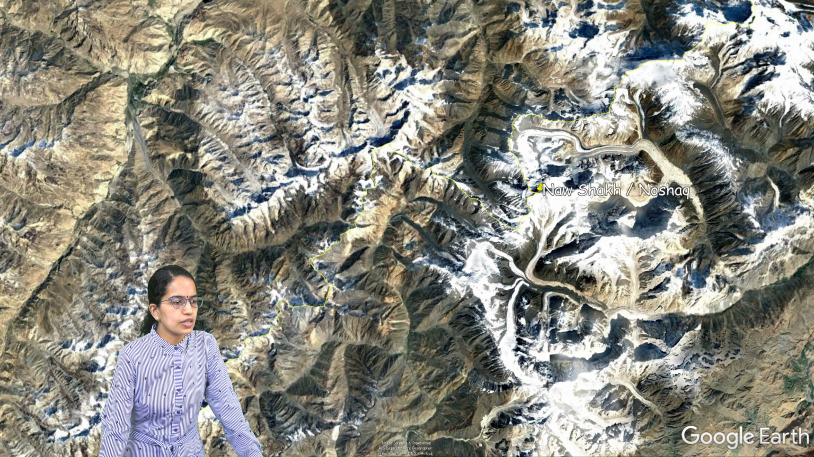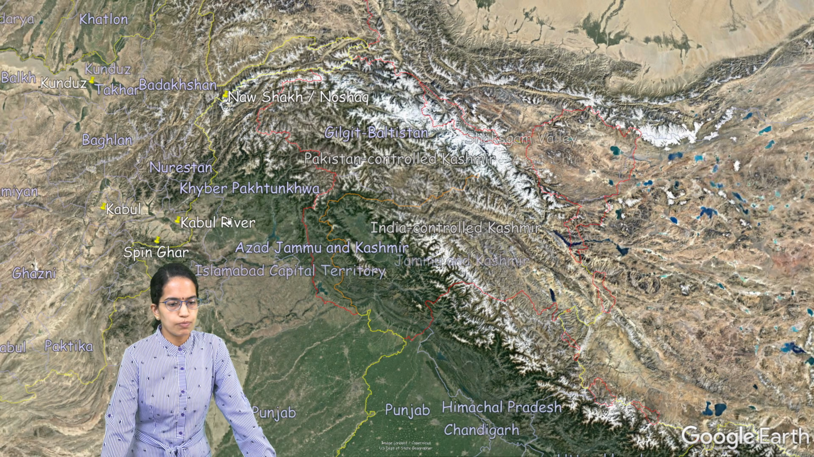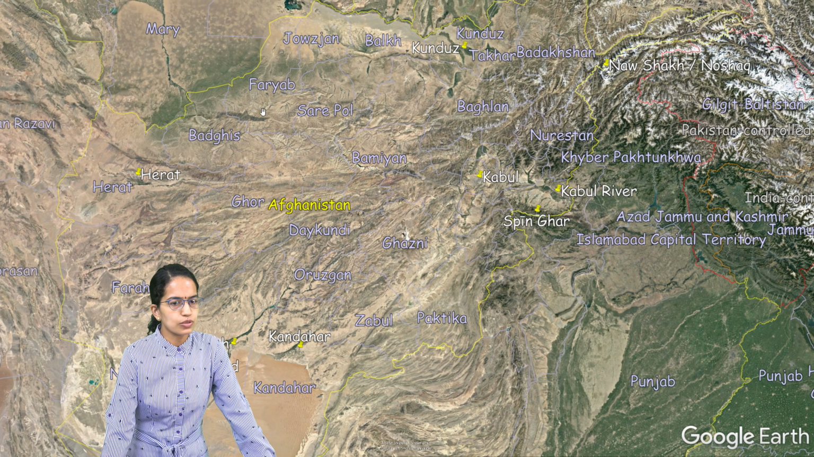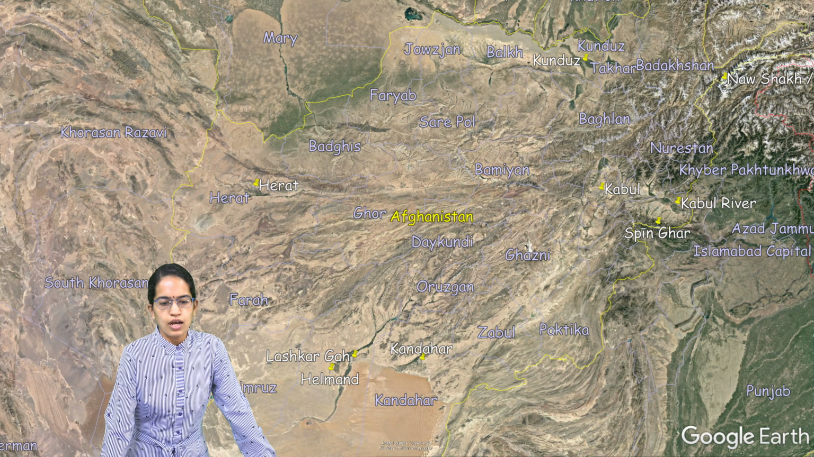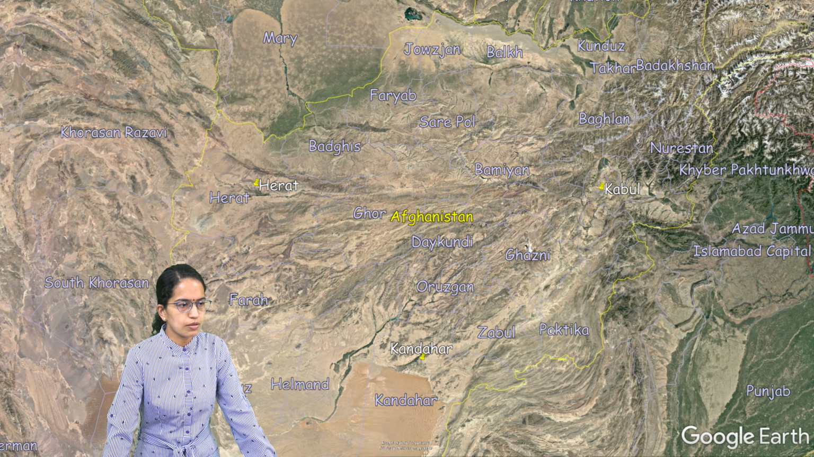Then we have the Spin Ghar, which is the Safed Koh, another important mountain range in the southern parts of Afghanistan, which is located here. So Safed Koh is another important part. Then we have the Pamir plateaus, again an important region in the mountainous belt, we can say. So Pamir is again an important region. Besides that, the two important rivers, the Amu Darya and the Sar Darya, we have already explained.